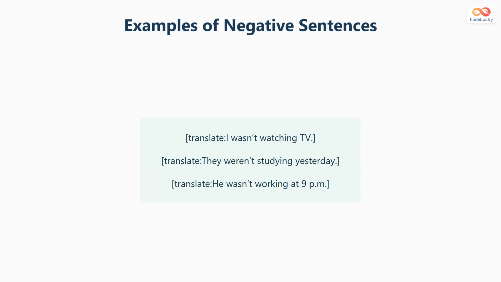Here are some examples. I wasn't watching television. They weren't studying yesterday. He wasn't working at 9 p.m. Each sentence shows something that was not happening at a specific time in the past.